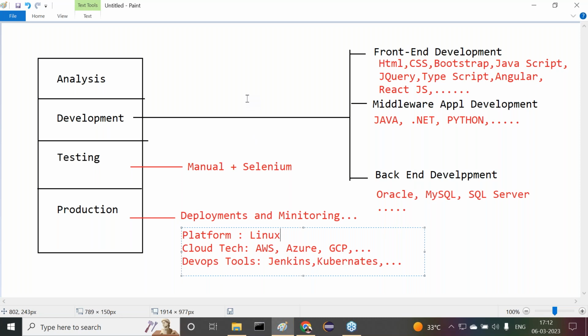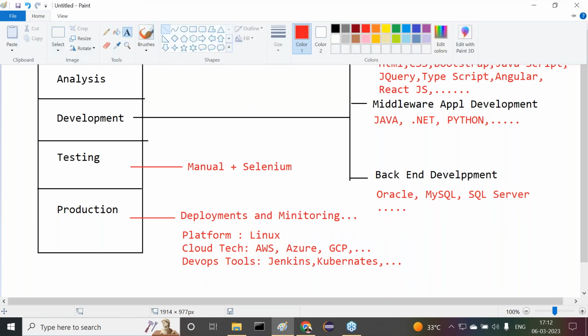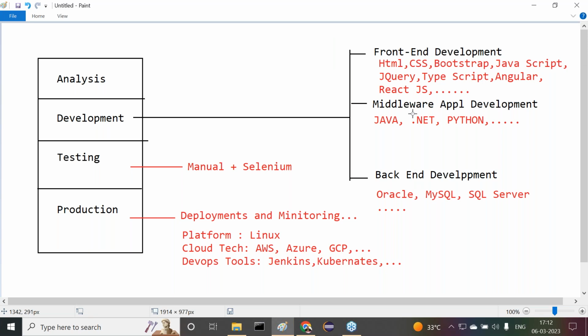All of you listen carefully. One more point I'm telling you. At present, I'm taking classes for Java. In middleware application development, I don't want to think about Java or Python separately. In middleware application development, only Java has very good demand nowadays outside.